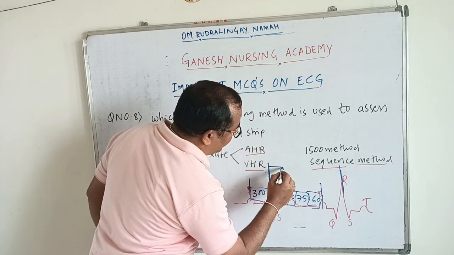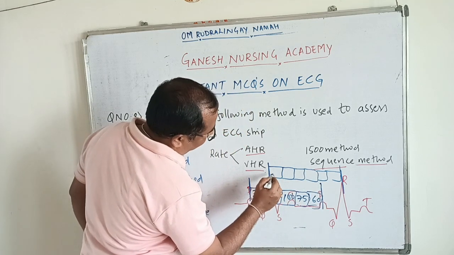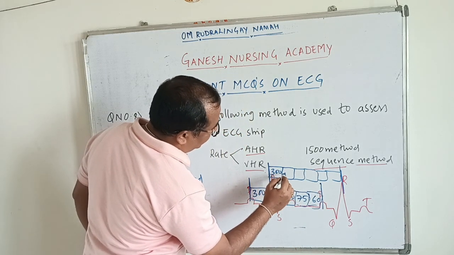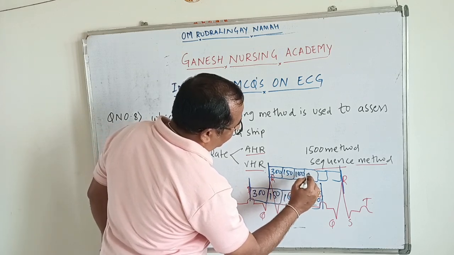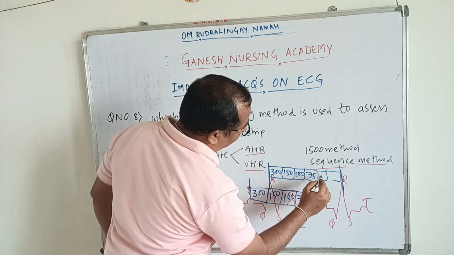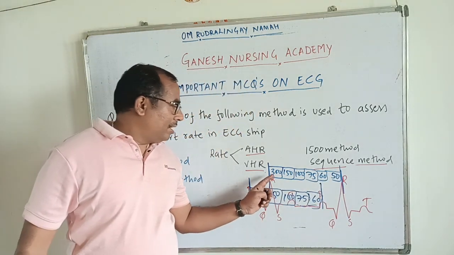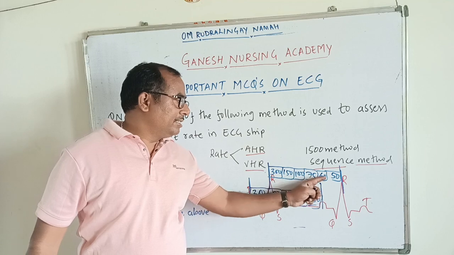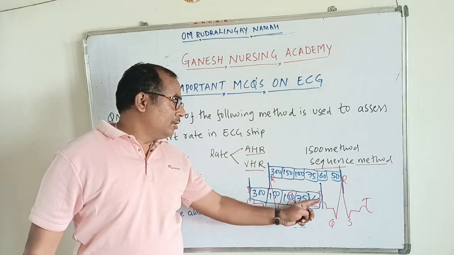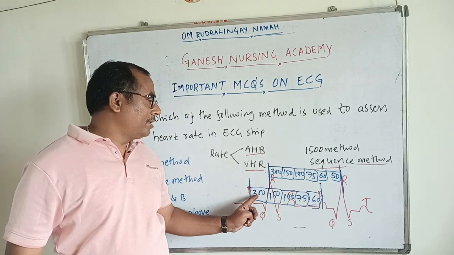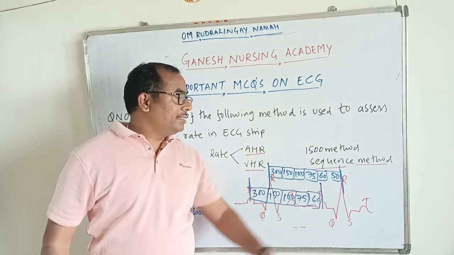Likewise, if you want to calculate the ventricular heart rate, see how many large boxes are present between two consecutive R waves. The first box is counted as 300, the second box as 150, then the third as 100. If the fourth box is present, it is 75 heart rate, fifth means 60, sixth means 50. So we count 300, 150, 100, 75, 60, 50. Here only 5 boxes are present, so heart rate is 60. Here 6 large boxes are present, so heart rate is 50.